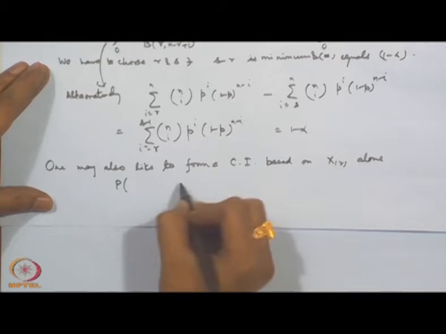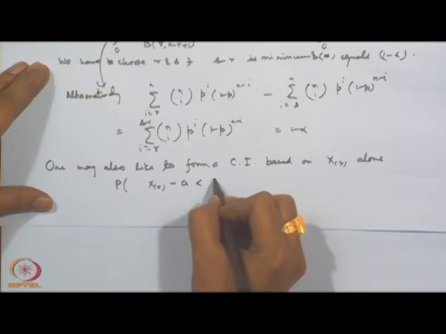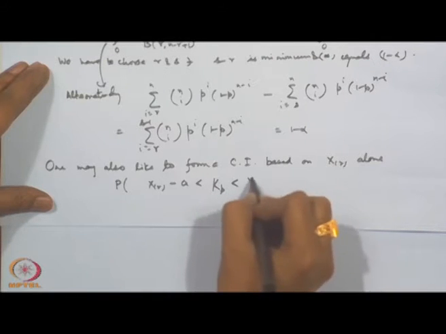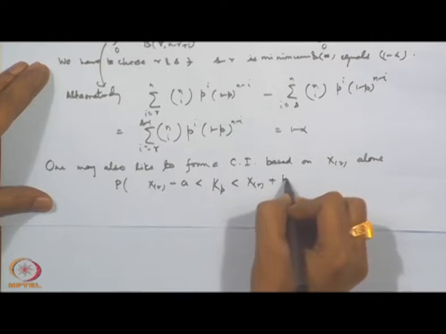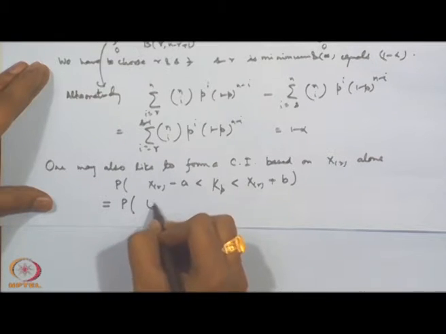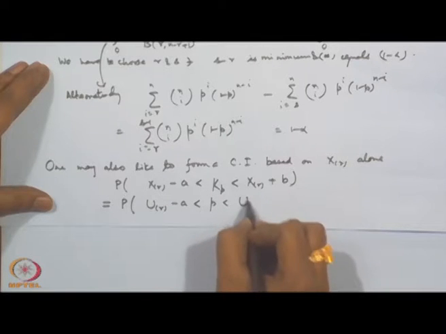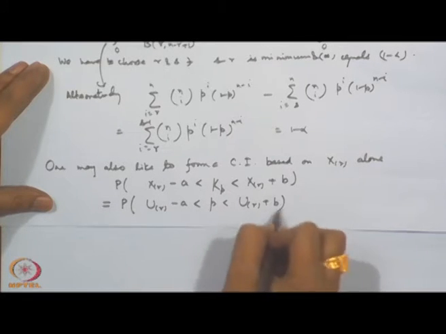One is that if we consider, say, X_r minus a less than k_p less than X_r plus some b, then this is equivalent to probability of U_r minus a less than p less than U_r plus b.